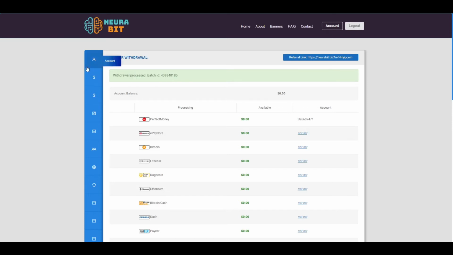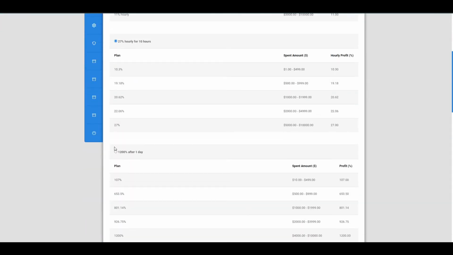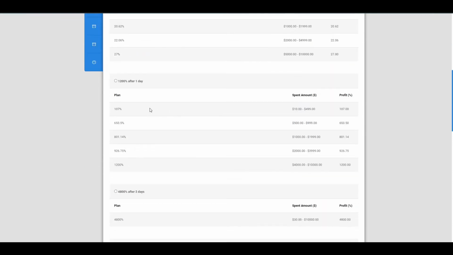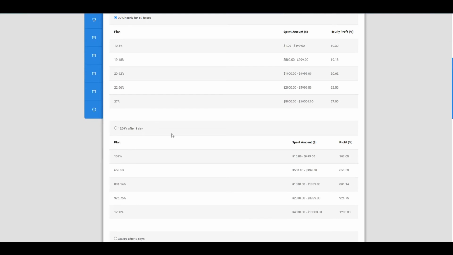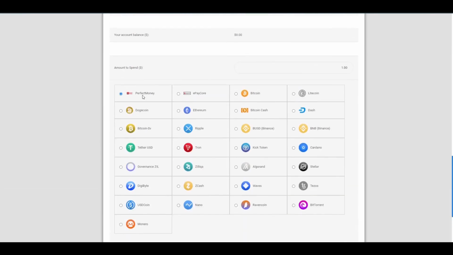You can see the live withdrawal there, and then you need to click on start investment. I'll recommend this one and this one for investment. Okay, it is good for this website. I'll invest in this plan, the Hawali plan, and you can also invest in this plan also, and those two are good for this website. Okay, I will invest with pocket money, then I will enter 2 USD,